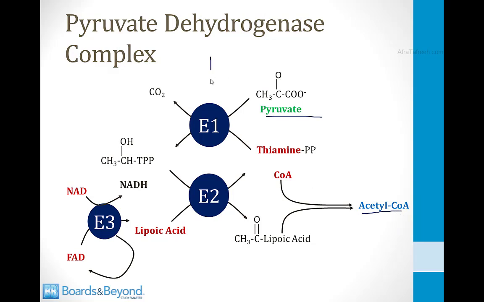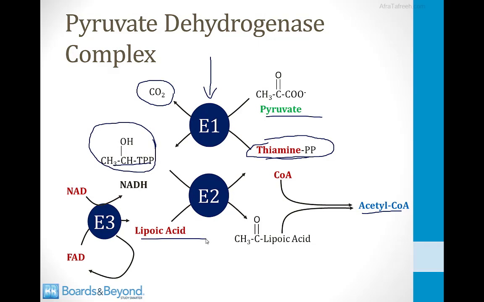The first step involves the E1 subunit. It adds thiamine pyrophosphate to pyruvate to release a molecule of CO2 and essentially add the carbon skeleton of pyruvate to thiamine pyrophosphate. Thiamine pyrophosphate is the active form of the vitamin thiamine. The next step involves taking that thiamine pyrophosphate carbon complex and combining it with lipoic acid to create a carbon skeleton that is attached to lipoic acid, and this is done by the E2 subunit. This lipoic acid structure can then be added to coenzyme A, and this will create acetyl-CoA.